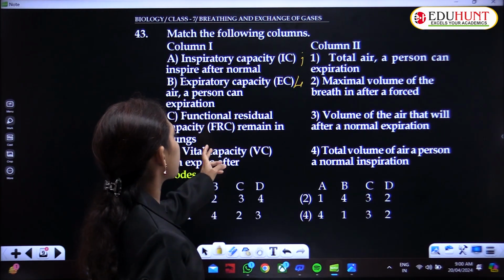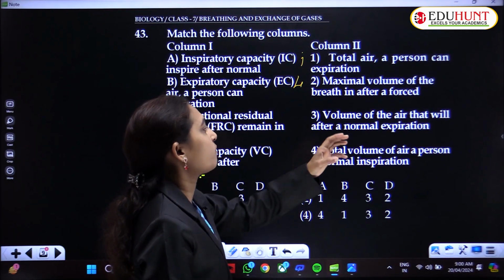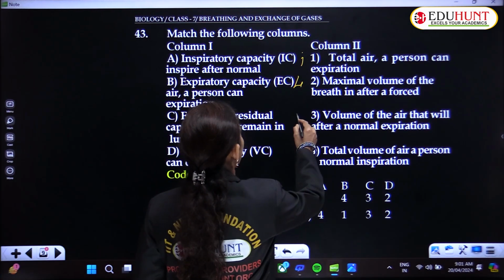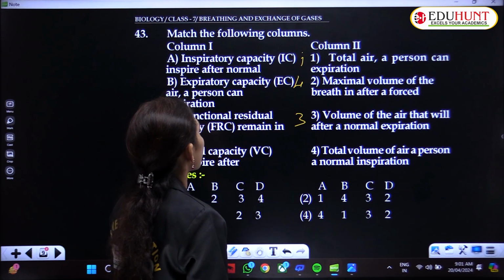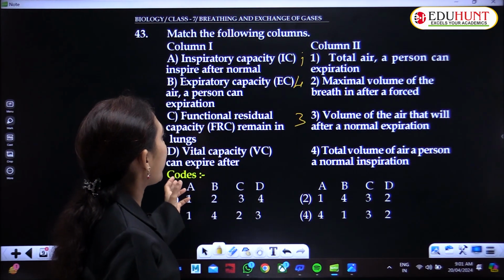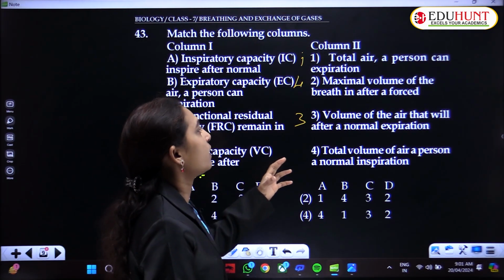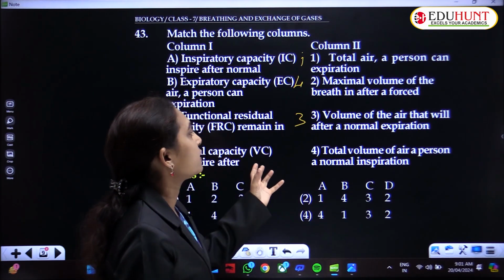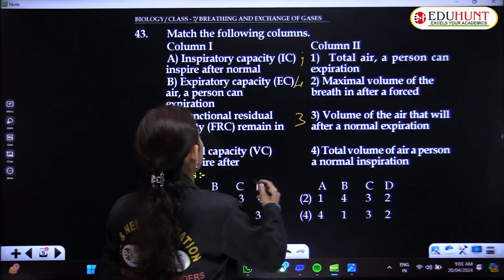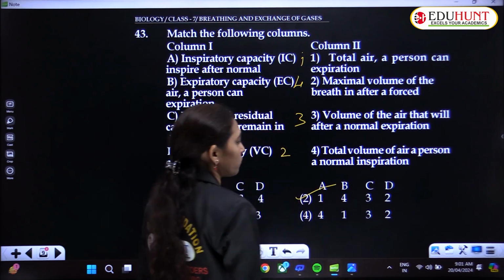Functional residual capacity, FRC, is the volume of air that will remain in the lungs after a normal expiration. This is 3. Vital capacity is the maximal volume of air a person can breathe in after a forced expiration. That is the vital capacity, 2. So 1, 4, 3, 2 is the correct option.